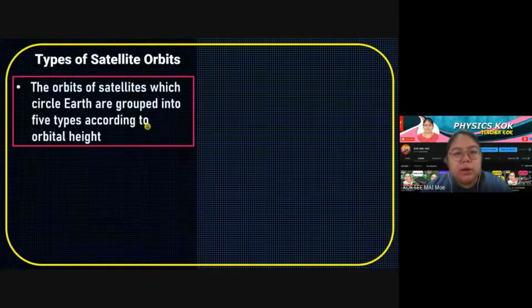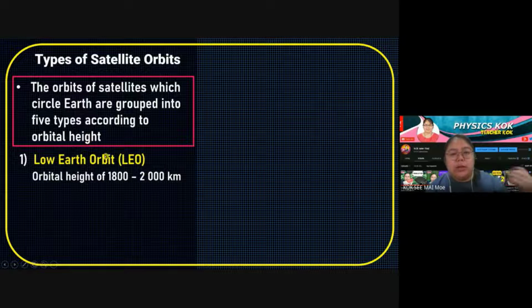The orbits of the satellites which circle the Earth are grouped into 5 types. We have 5 types according to the orbital height. So how do they separate these 5 types? They separate by the height, further from the Earth and closer to the Earth. So now we're going to see which are the 5 types.